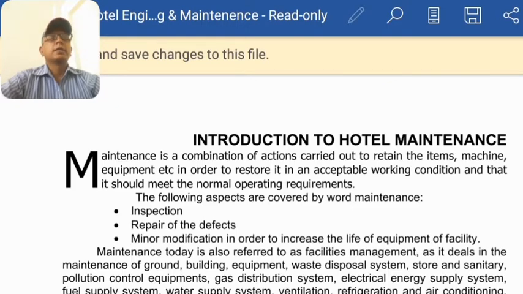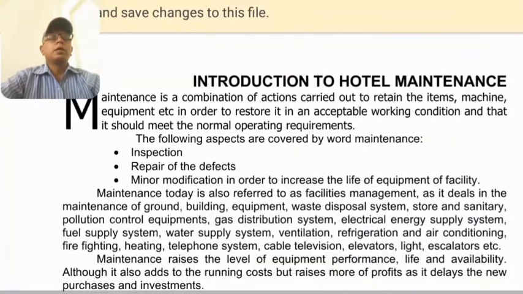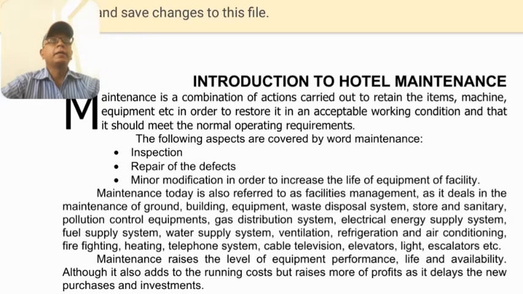It means that you have to maintain a thing, either it is a body, a machine, or equipment. You have to consider how good the working condition of that particular machine or equipment is. So you have to maintain it, on a daily, weekly, monthly, or yearly basis.